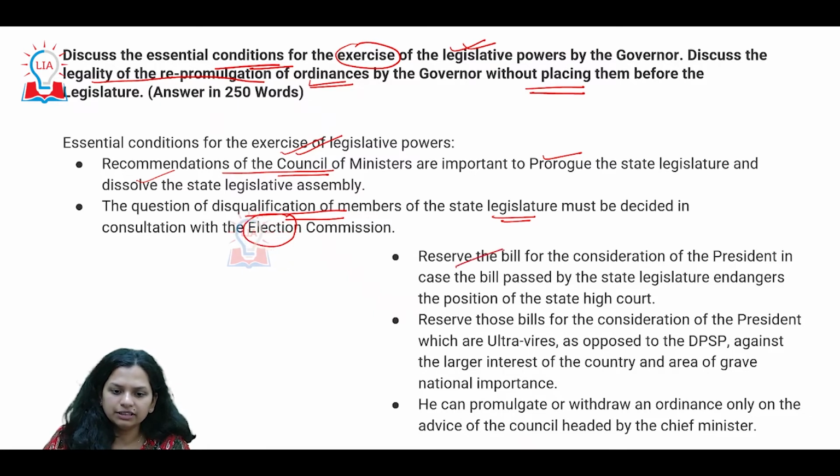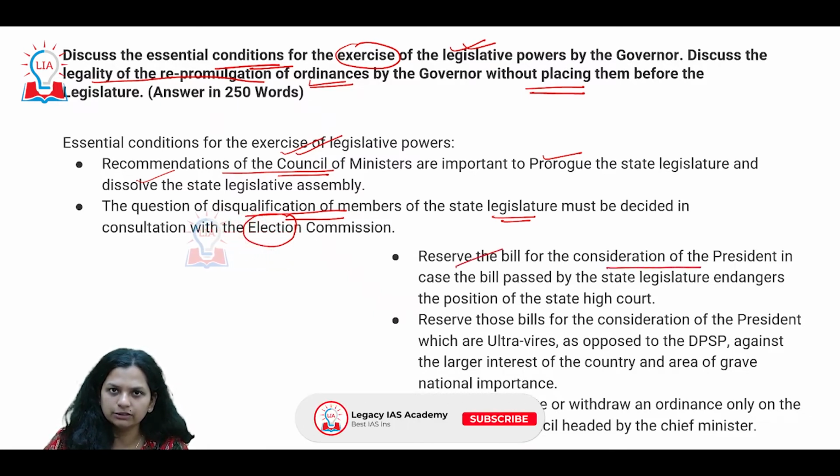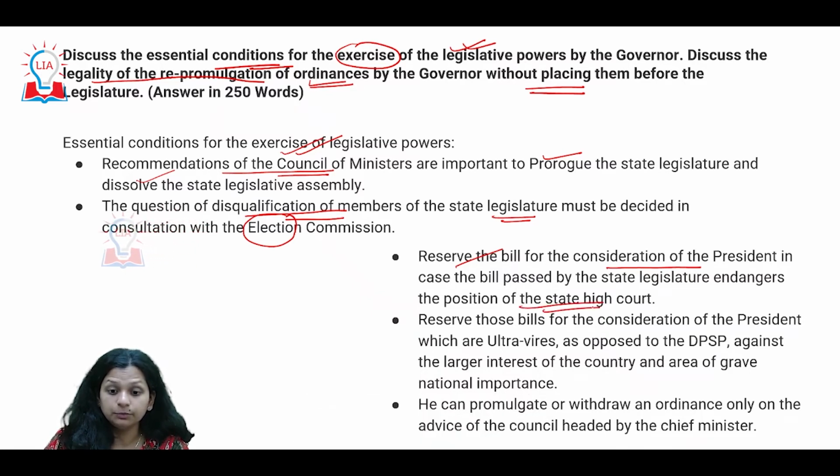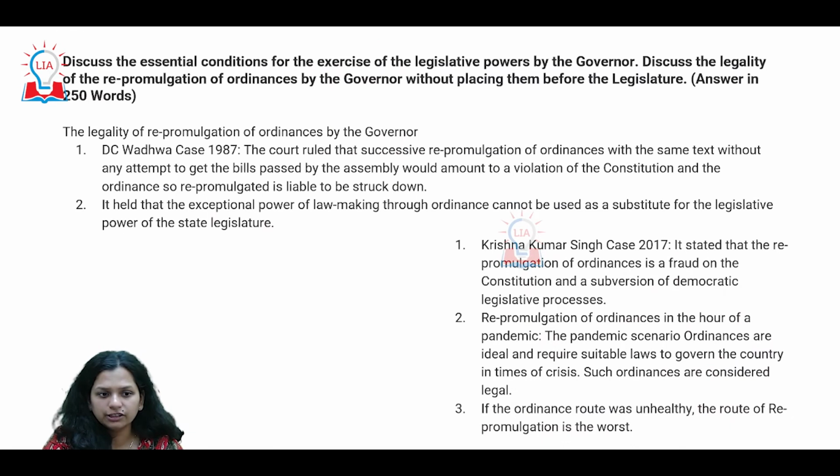The governor can reserve a bill for the consideration of the president, especially if it endangers the position of the state high court. Also, several other bills can be reserved by the governor for the president, if they violate the DPSP or affect the larger interest and national importance of the country. Moreover, any ordinance can be promulgated or withdrawn on the advice of this council, which is headed by the chief minister. So this is about the essential requirements.